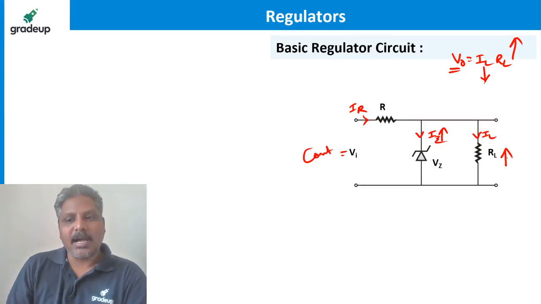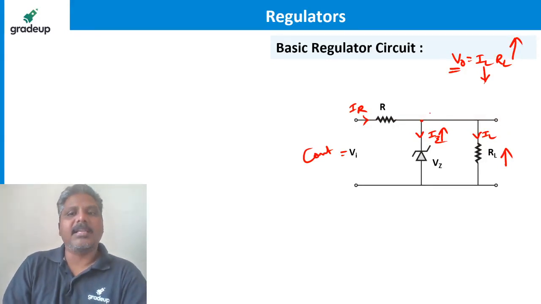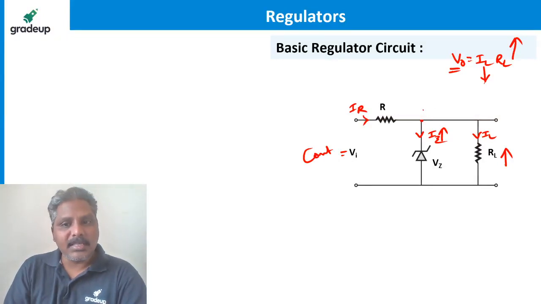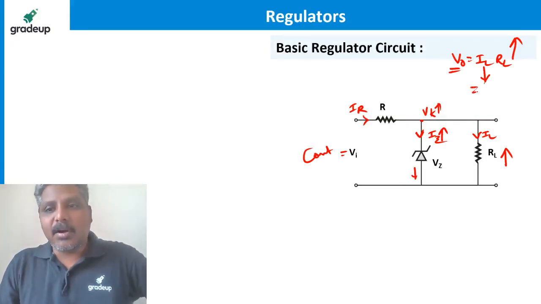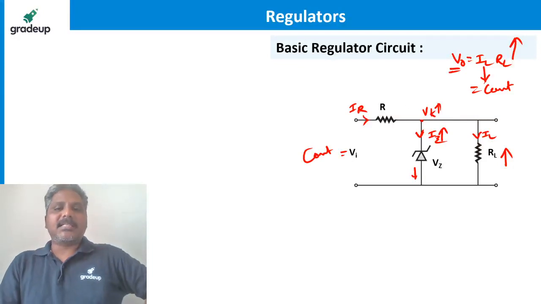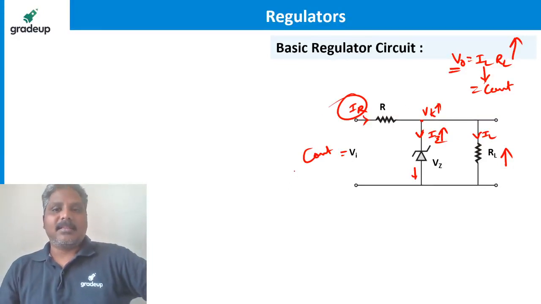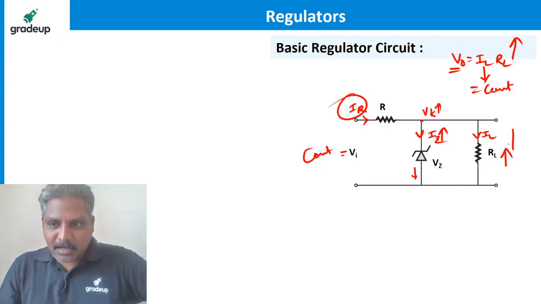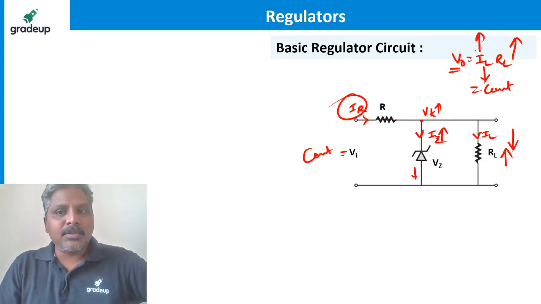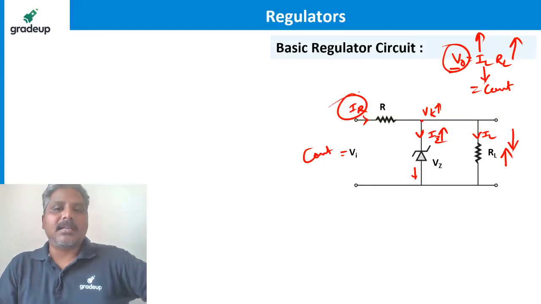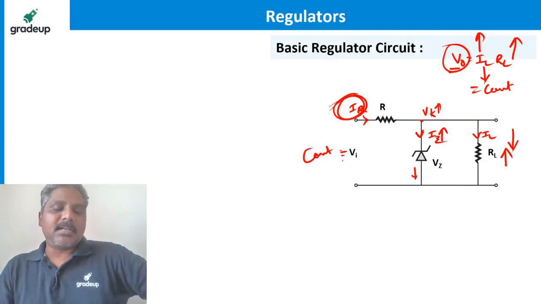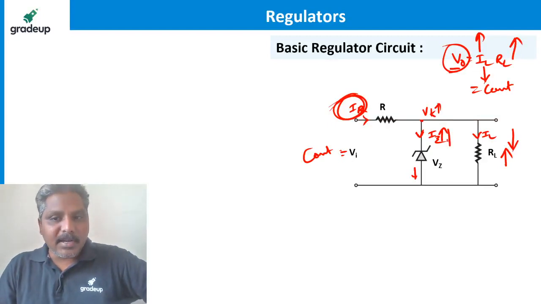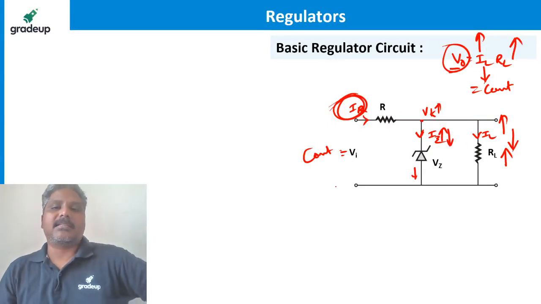The moment RL is more, the voltage here will increase. So the dynamic resistance will decrease. So the current flowing through the Zener will increase, keeping the output voltage constant. Because that extra current cannot come from this. Suppose I say the load is decreased, then IL has to increase for keeping the output voltage constant. If you want more IL, from where does it have to come? Not from the supply, because supply is constant, we said. Then the Zener current will reduce, so IL will increase.